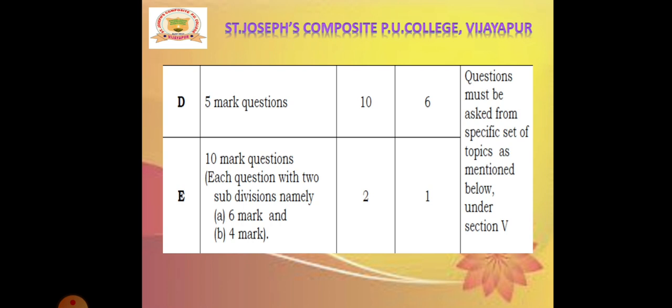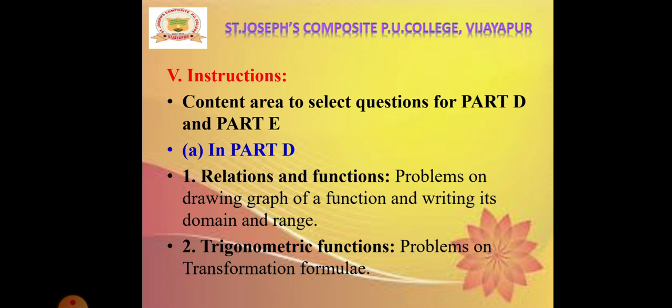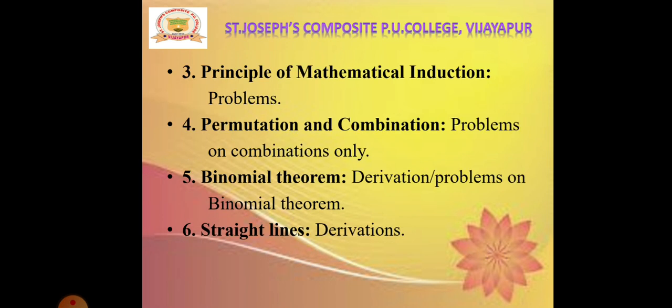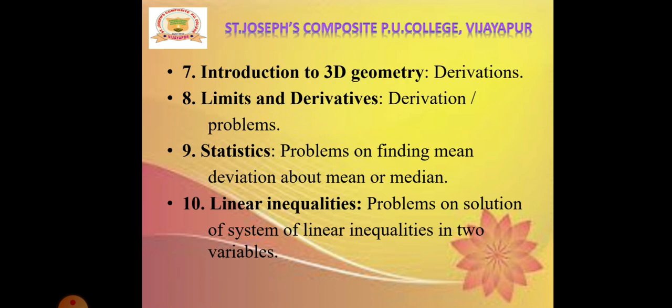That is, in Part D, all 10 questions are from the following chapters only: relations and functions, trigonometric functions, principle of mathematical induction, permutations and combinations, binomial theorem, straight lines, introduction to three-dimensional geometry, limits and derivatives, statistics, linear inequalities. From these 10 chapters, you will get 5-mark questions.